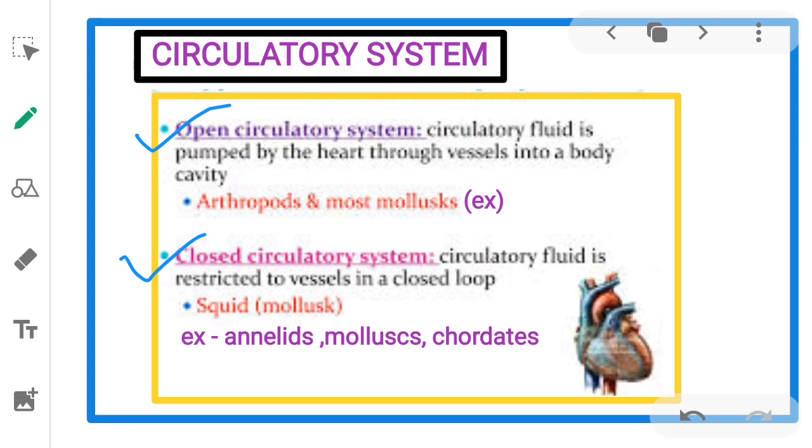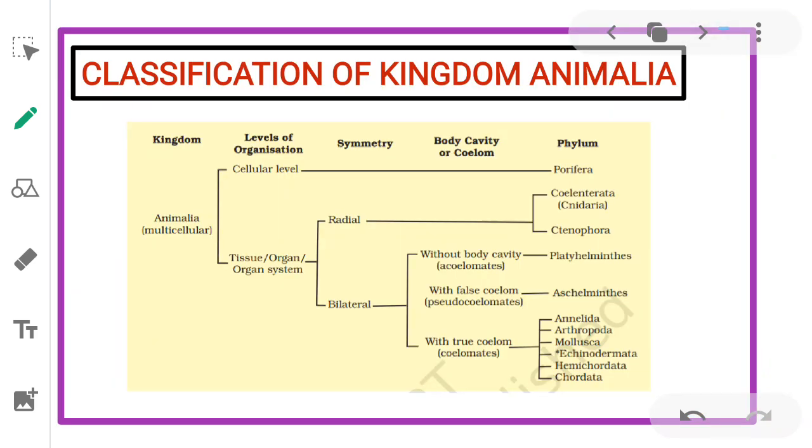Next, closed circulatory system. Circulatory fluid is restricted to vessels in a closed loop, means the blood is circulated through a series of vessels of varying diameters, that is arteries, veins and capillaries. Example, annelids, mollusks, chordates, including human beings also. So this is about the circulatory system. So these are the basis of classification.